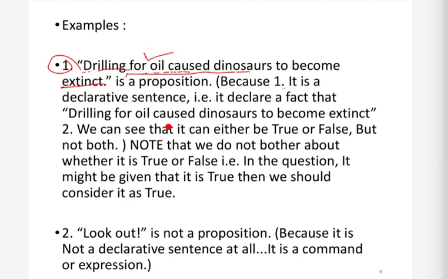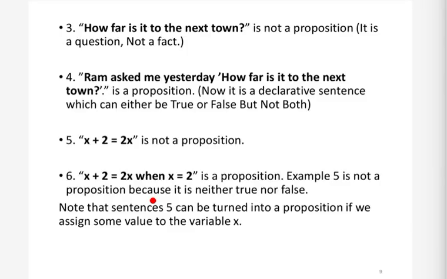Next, let's come to the next one. Lookout. This sentence is not a proposition, because it is not a declarative sentence, it is a command or expression. These are very simple things, so let's quickly move on. Third example: how far is it to the next town? This is again not a proposition, it is not a declarative sentence, it is just a question.